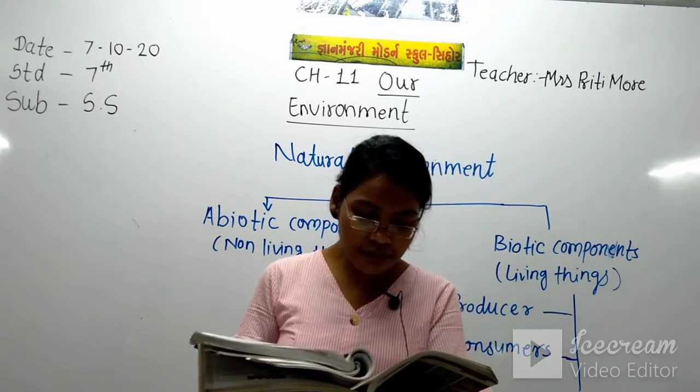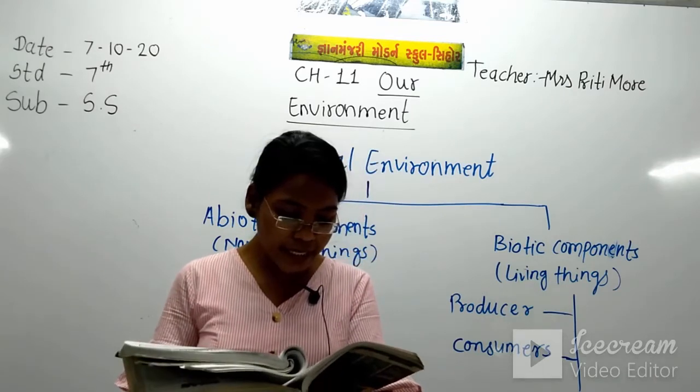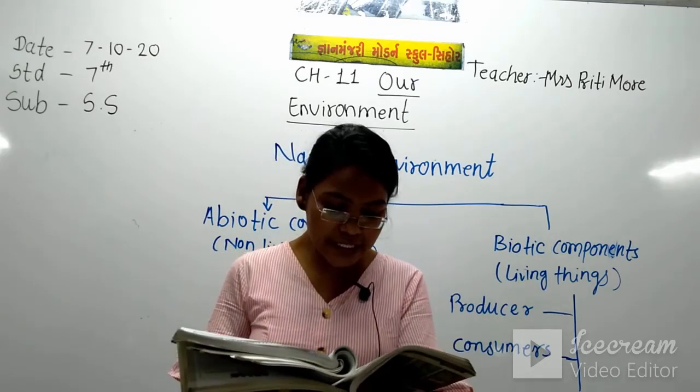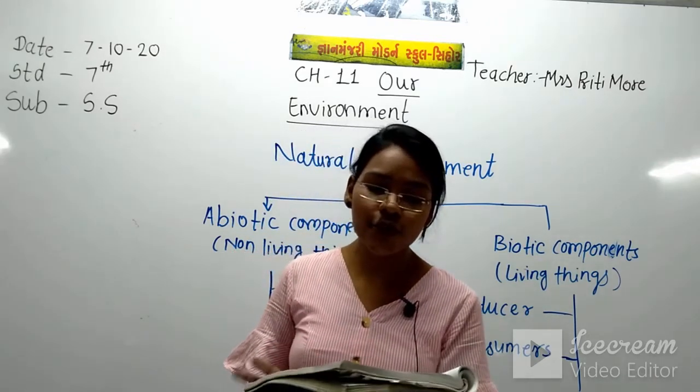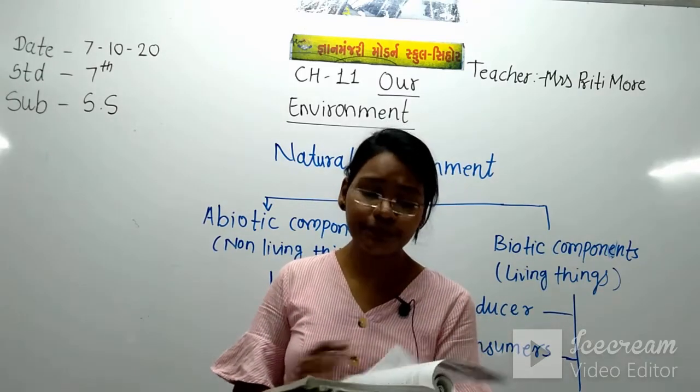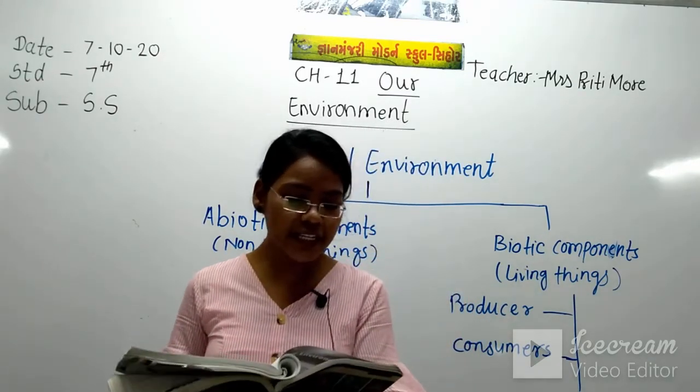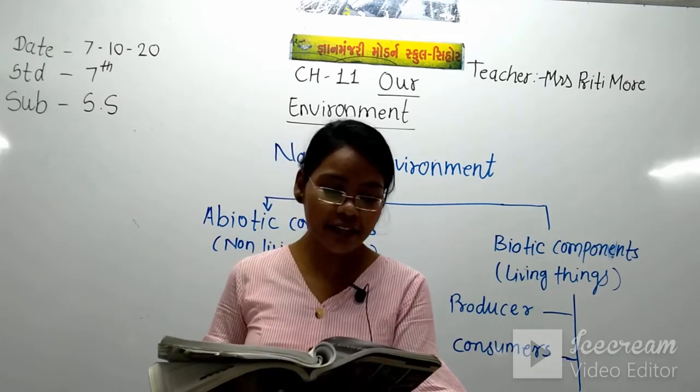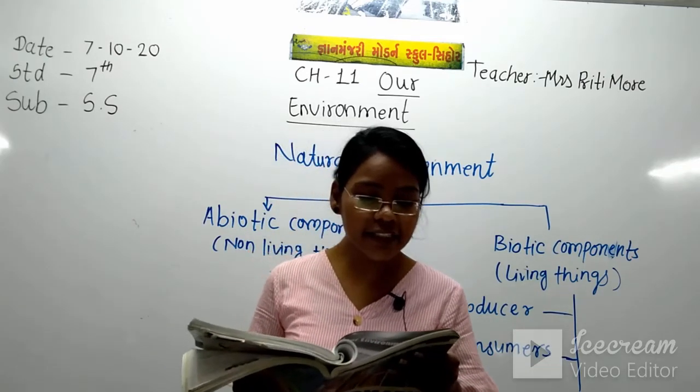It supports plants and makes agriculture possible. It supplies minerals. So here we have seen about the land. So what is given in the land?